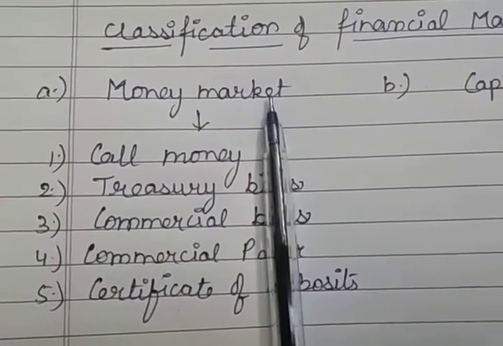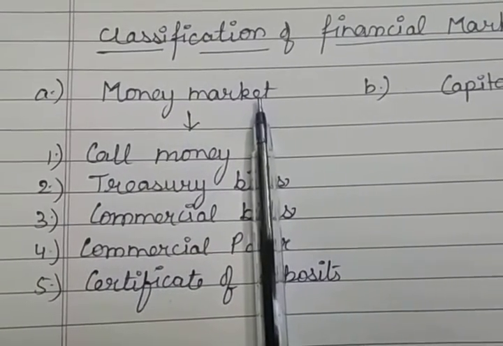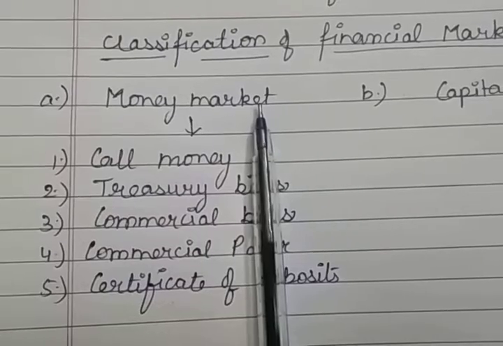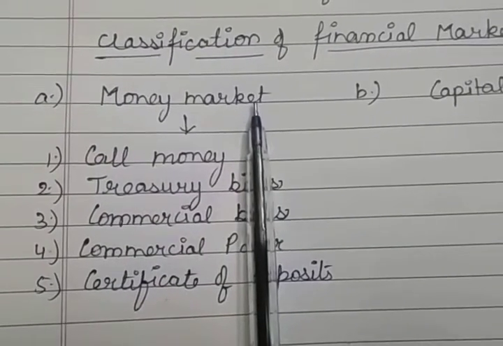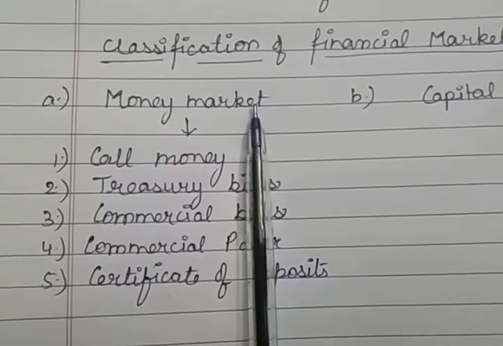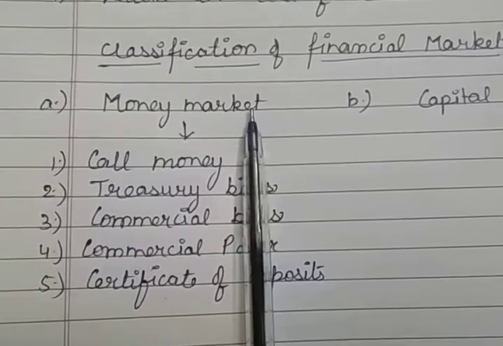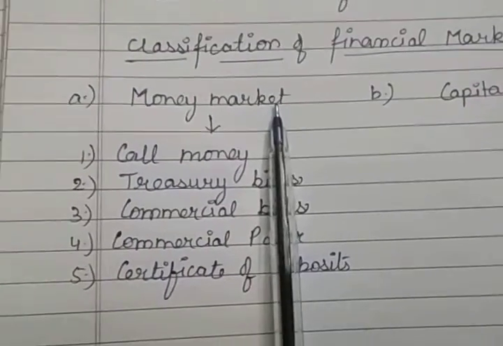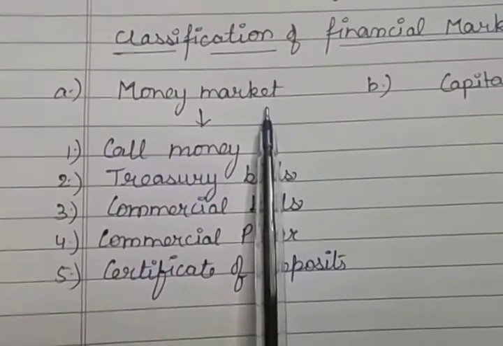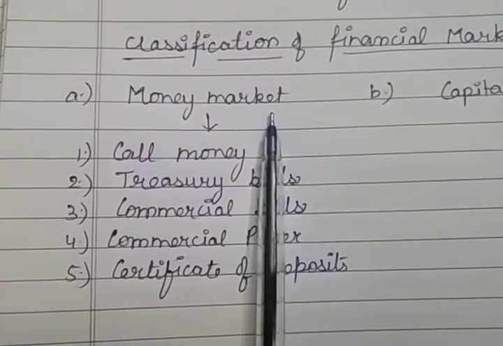Money market is a market for short-term funds meant for use for a period of up to 1 year. That means this is the market in which the funds can be used for a short-term period, and generally the money market is the source of finance for working capital. That means for day-to-day activities we can use the short-term finance, or for purchasing raw material or for other things.